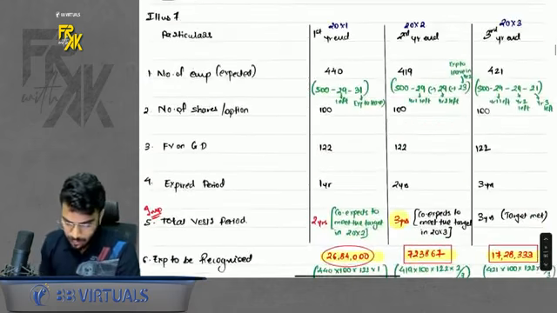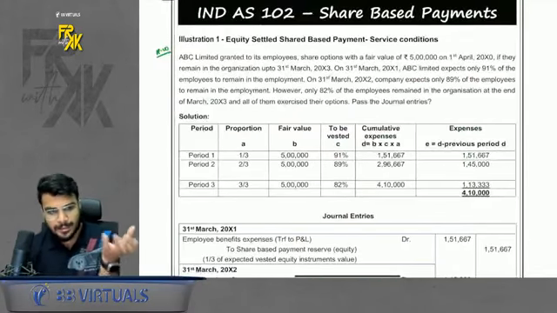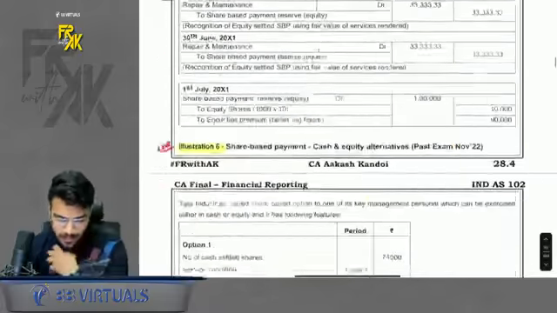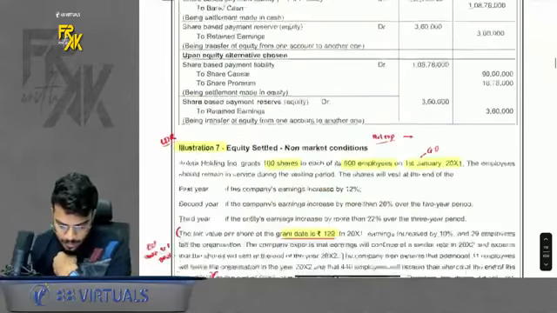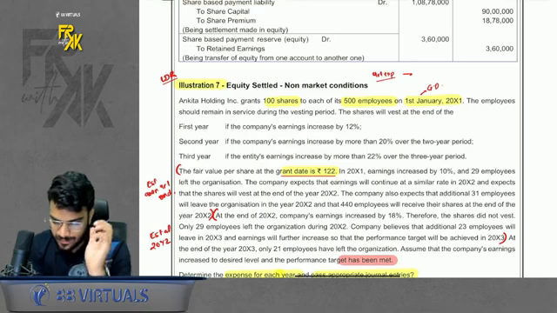On that note, we have illustration number 7 which we will revise. So what we will do, along with the relevant concept, we will take up the relevant questions also. At the end we will see if anything is left, and we will take that up separately. So first is illustration number 7 which we have to discuss. I will just revise.